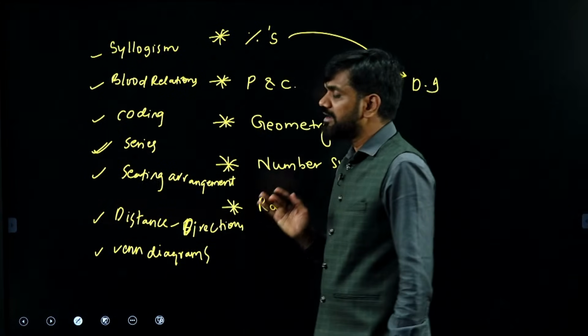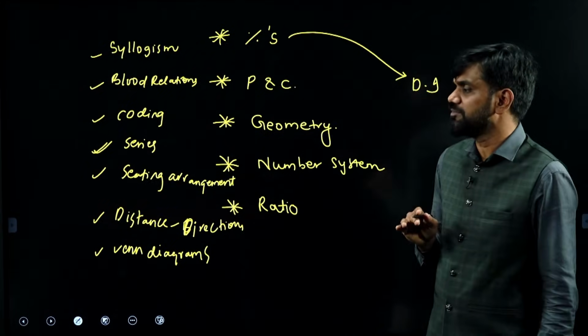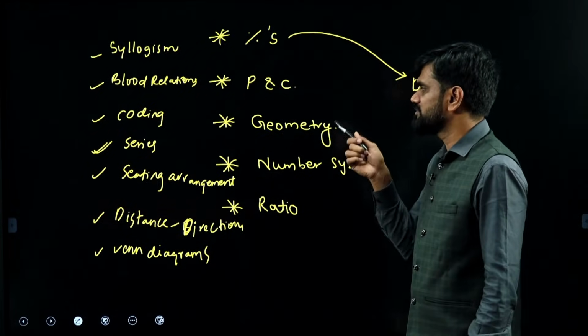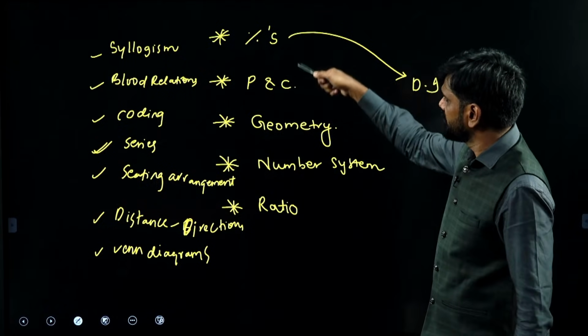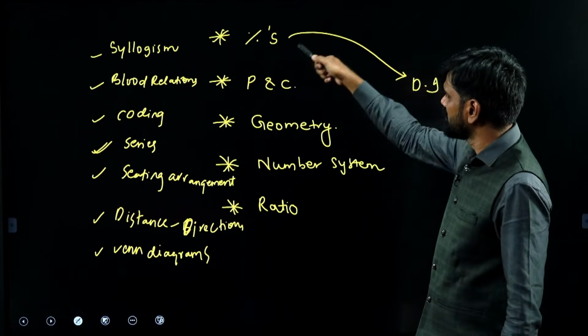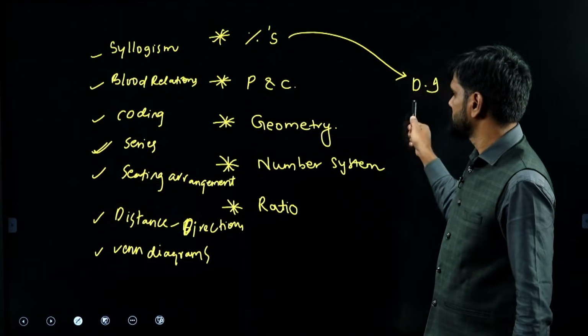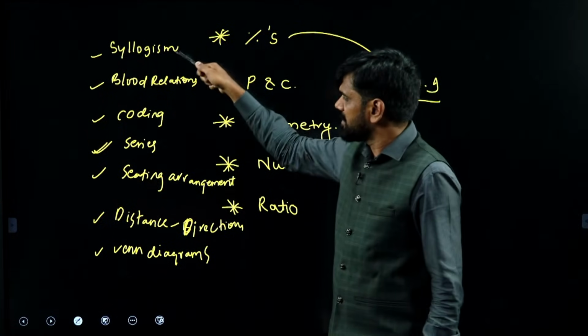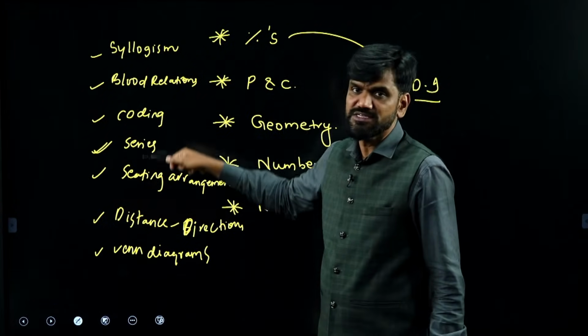While doing the previous year questions, you will come to know how frequently questions from these areas have been asked. I have given you 6 areas from the numerical part, 5 plus data interpretation, that is 6, and another 7 areas from the reasoning part.